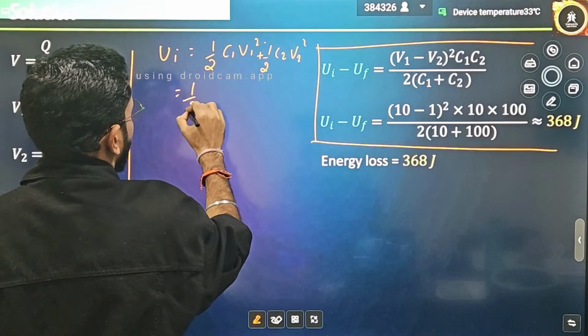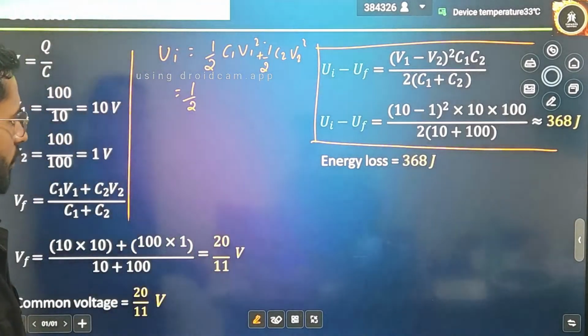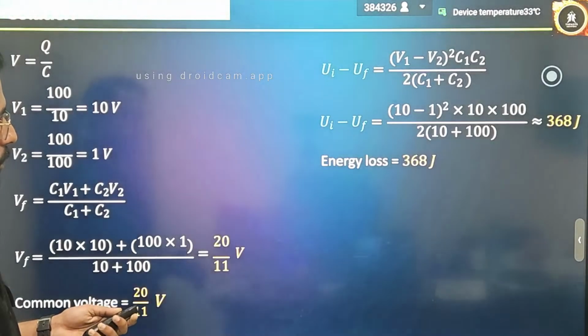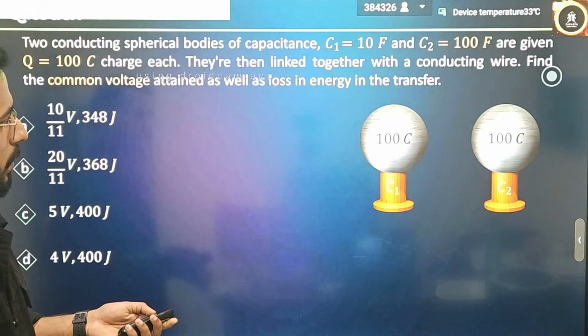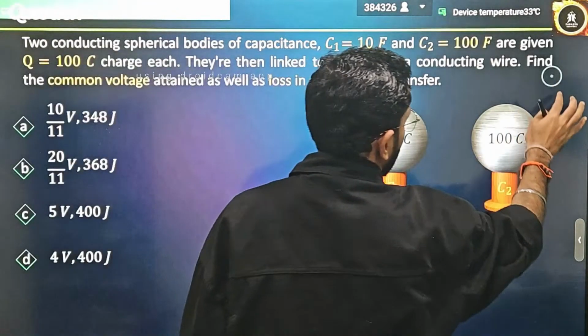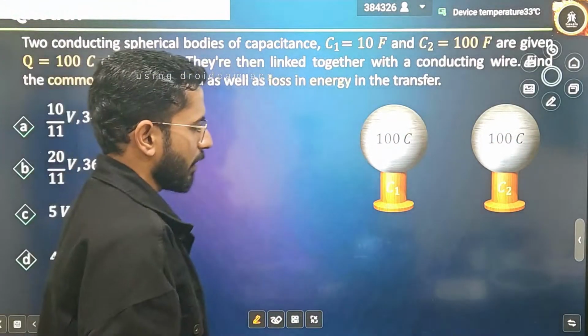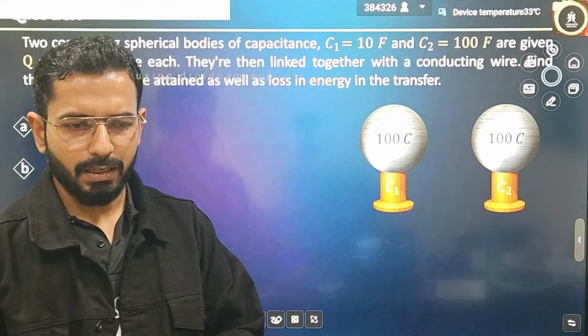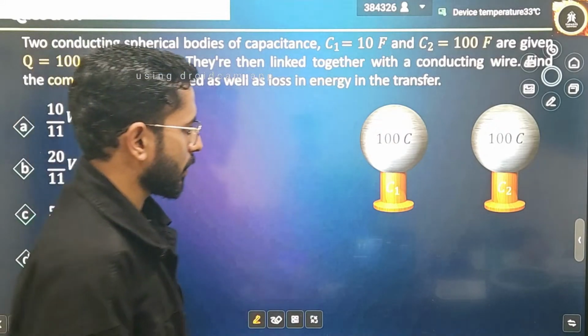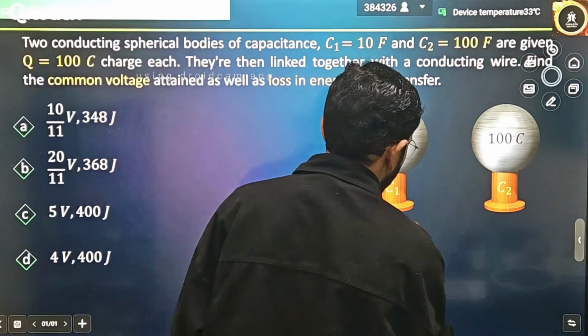Correct. Now I think we should solve on the last page only, because there was more space and the values are also present here. Correct. Here we should solve. The first part of the initial energy was clear. All of you have seen how we are getting the energy. If anyone has missed it, you can go 10 or 20 seconds back and you will get the result.